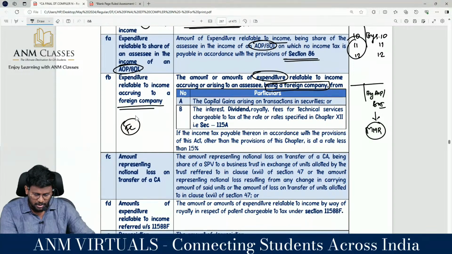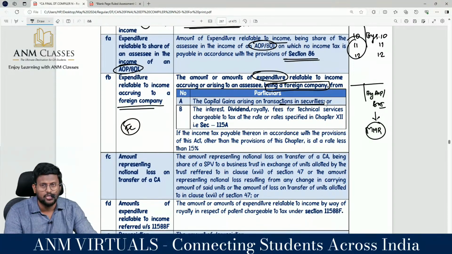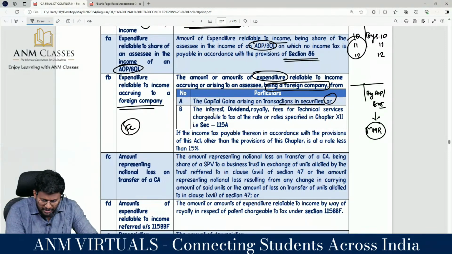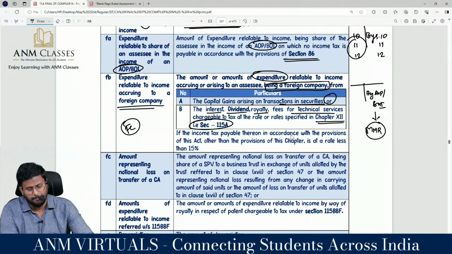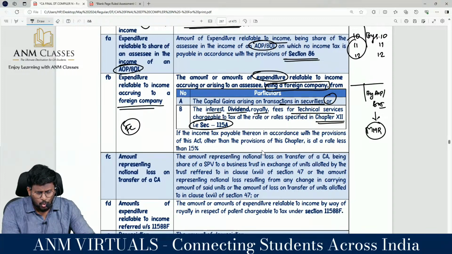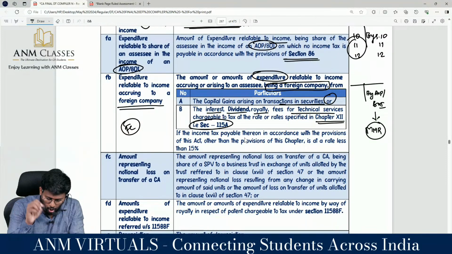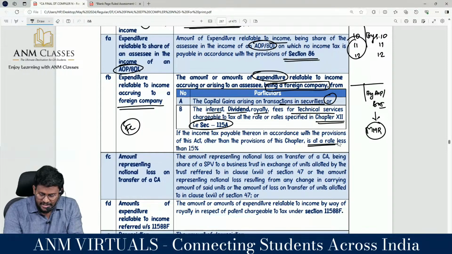But I am a foreign company, then from capital gain arising on transaction in securities, or interest, dividend, royalty, fees for technical services chargeable to tax at the rate specified in chapter 12, that is section 115A. So we know that for dividend, royalty, interest, fees for technical services, if the income tax payable thereon in accordance with the provisions of this Act other than the provisions of this chapter is at a rate less than 15%, that's what the logic is all about. We are charging MAT at 15%.